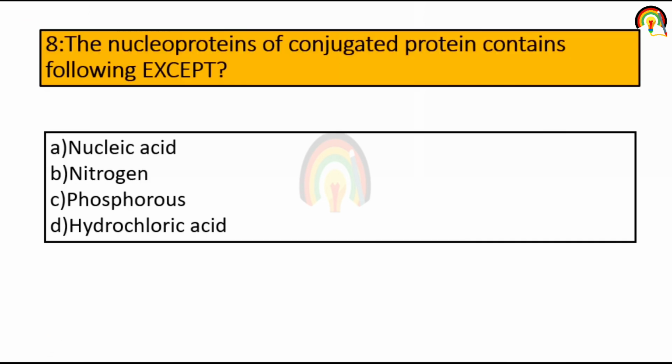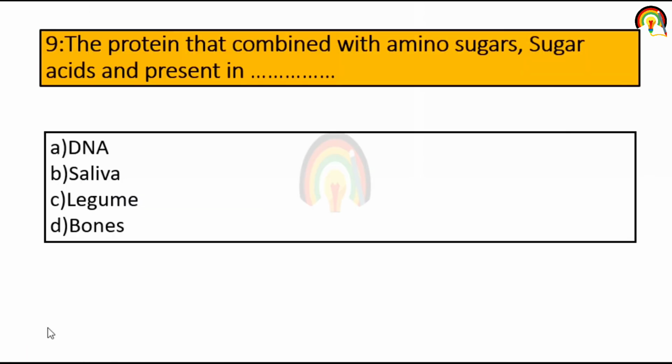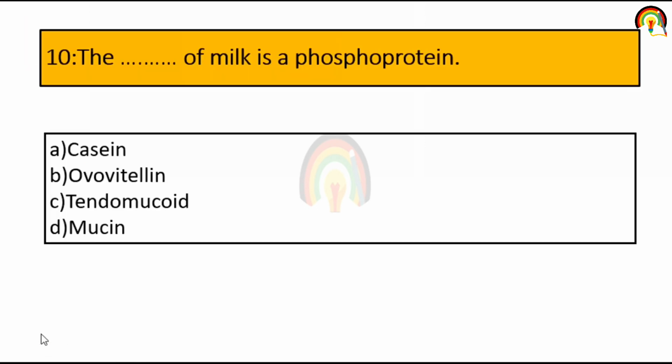Next one. Nucleoprotein or conjugated protein contains the following except. So nucleoprotein contains nucleic acid, nitrogen, phosphorus, except HCl, that is hydrochloric acid. Protein that combines with amino sugar and is present in saliva. Dash of the milk is a phosphoprotein. So the protein present in milk is basically casein protein.